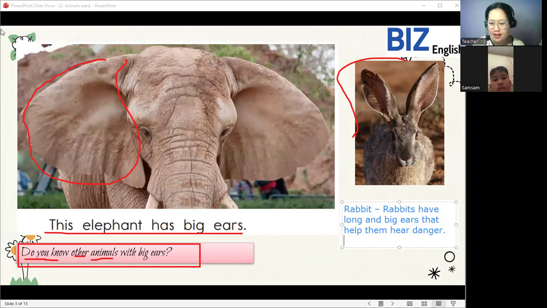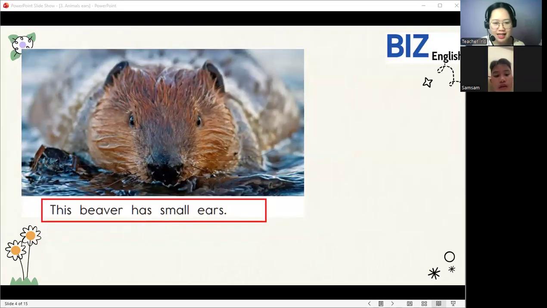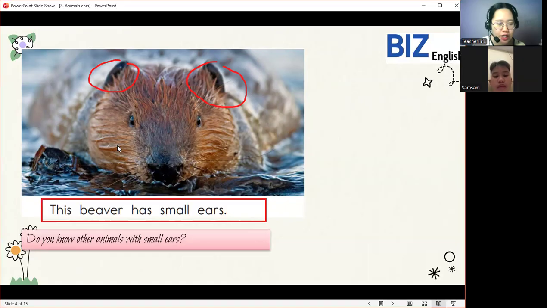So next, let's go to our next page. Okay, let's read this one. This beaver has small ears. Very good. So let's look at its ears. What can you see in its ears? It is small. Small, very good. So now, do you know other animals with small ears? Yes or no? No.